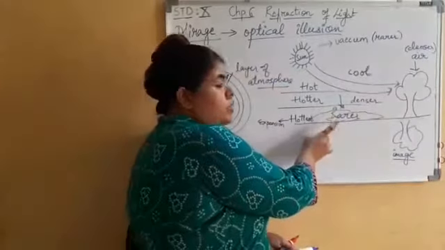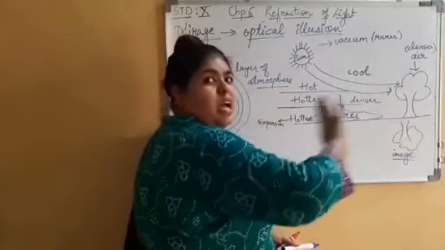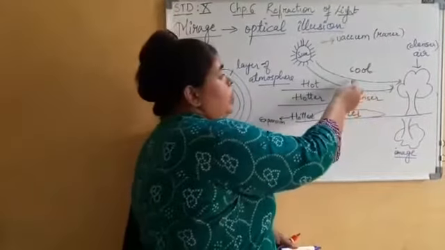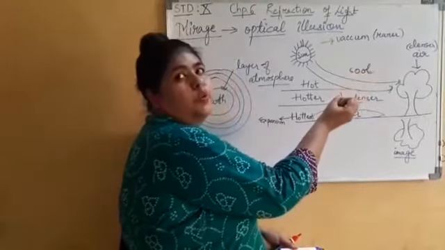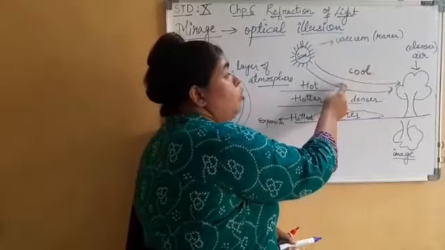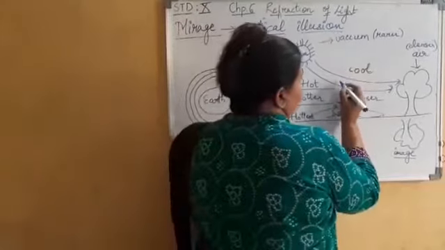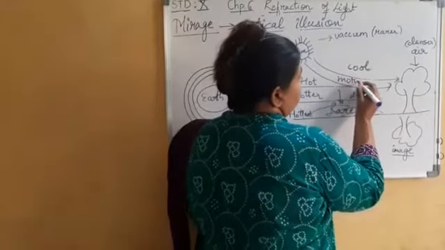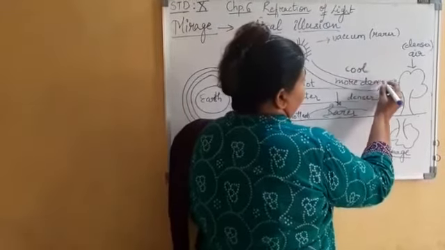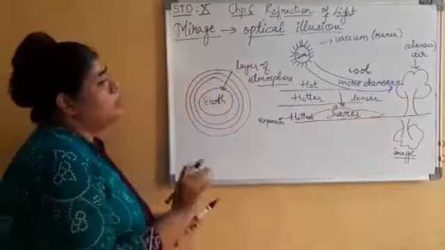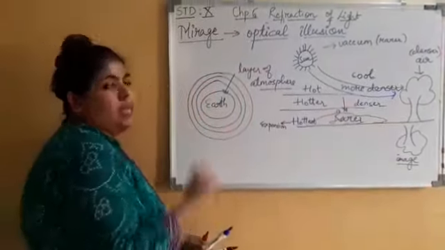What happens over here? This becomes rarer because molecules have moved far away. Over here, molecules are a little closer. Over here, they will be even closer to each other. That means this will be more dense than this one, and this will be more dense than this layer.